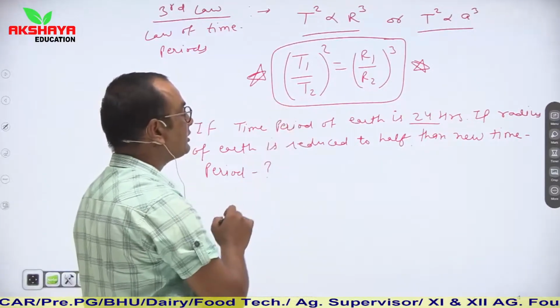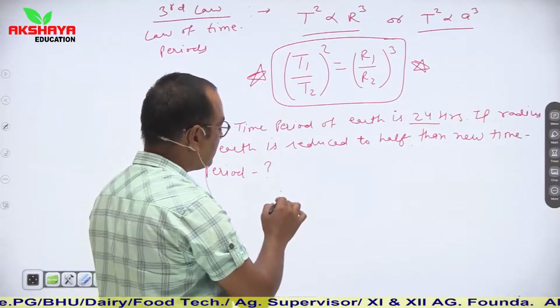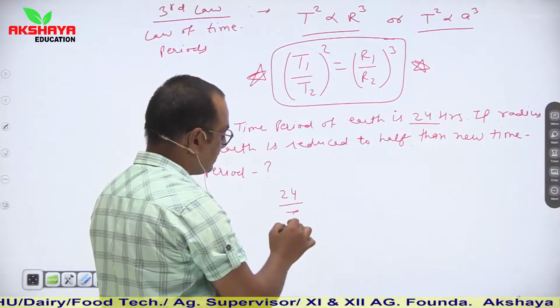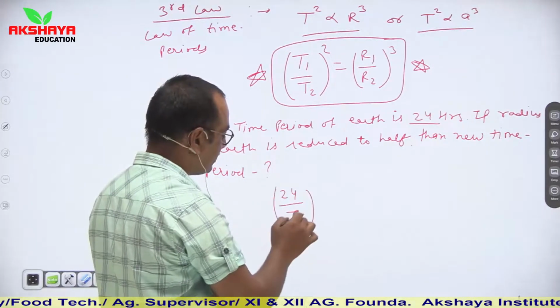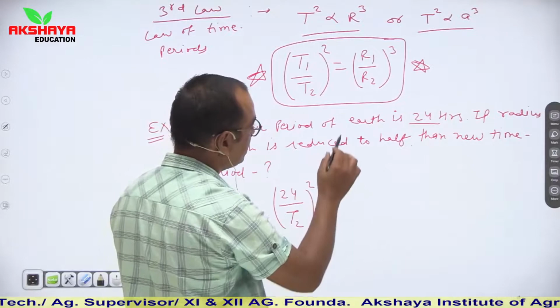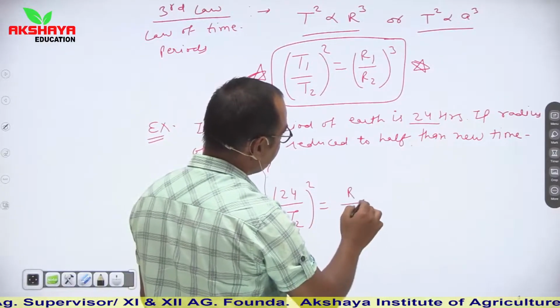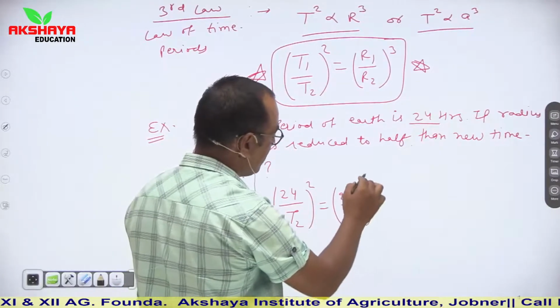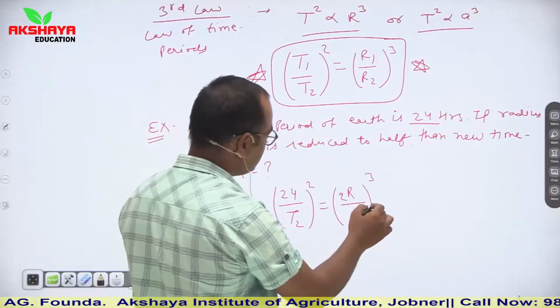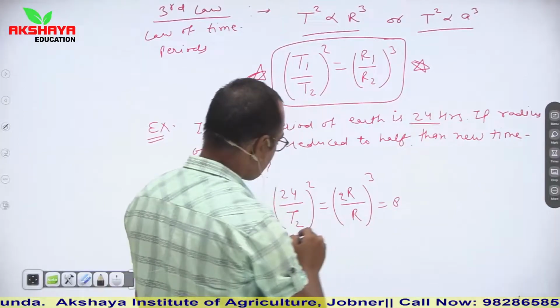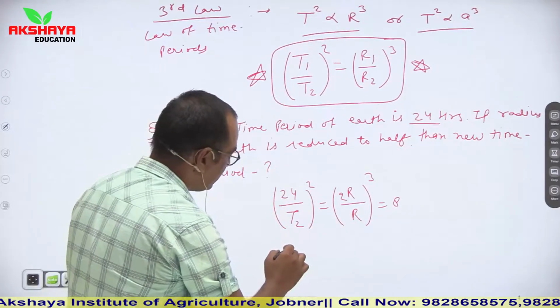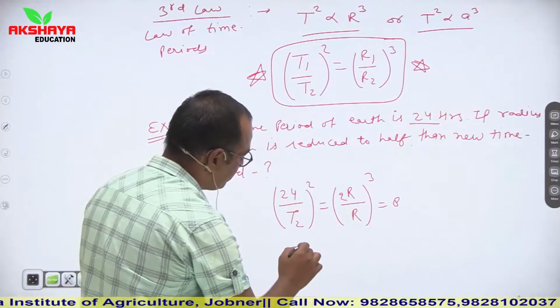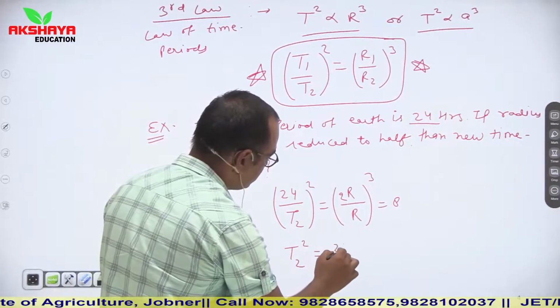Let us say the initial time period is 24, T2 we have to calculate. So 24 upon T2 whole square is equal to R upon R by 2, whole power 3. From here it is 8.